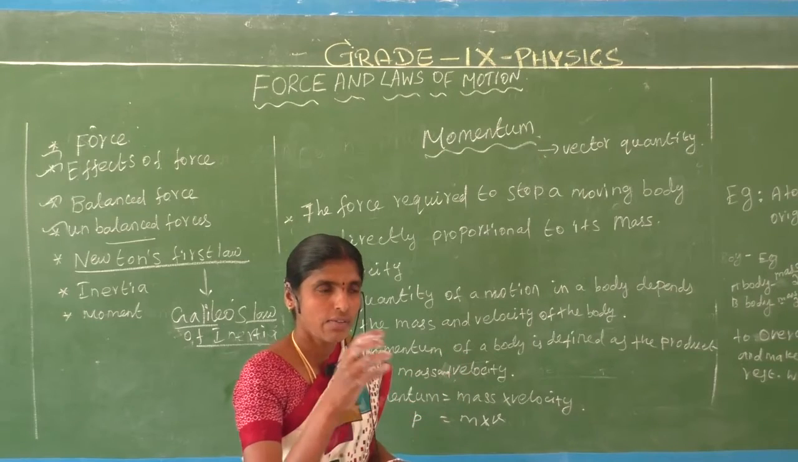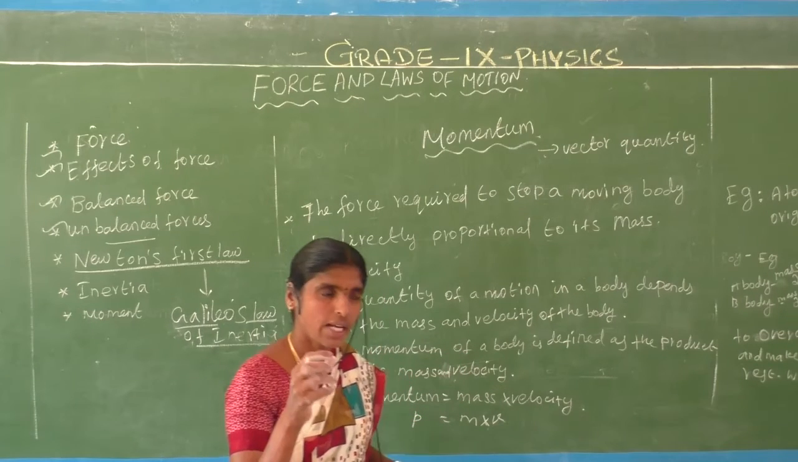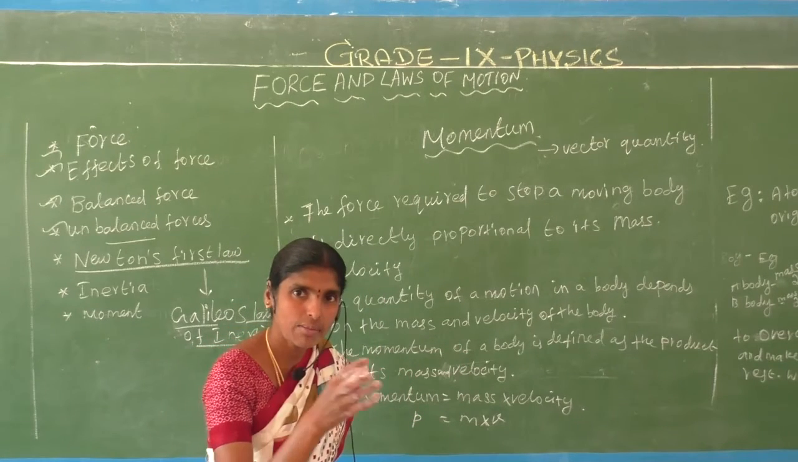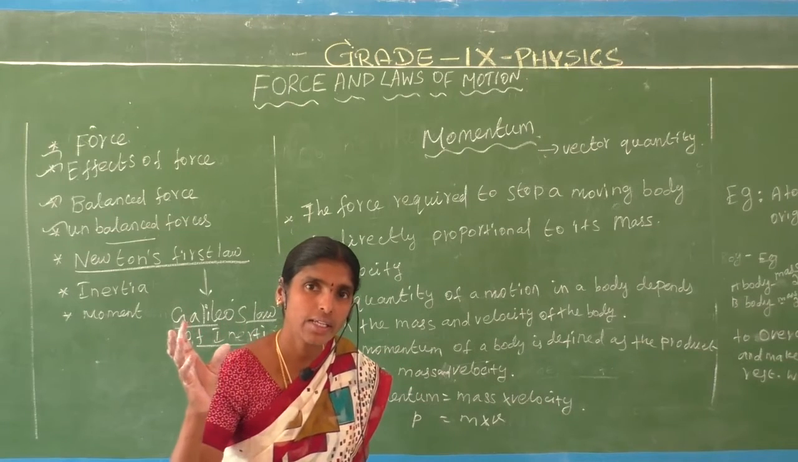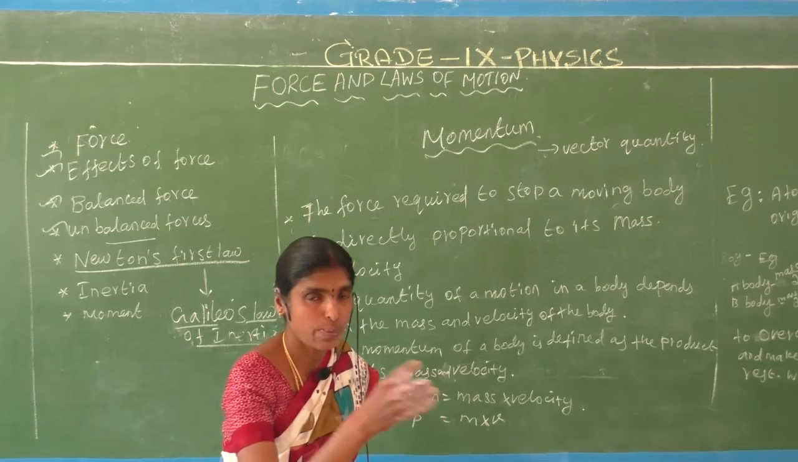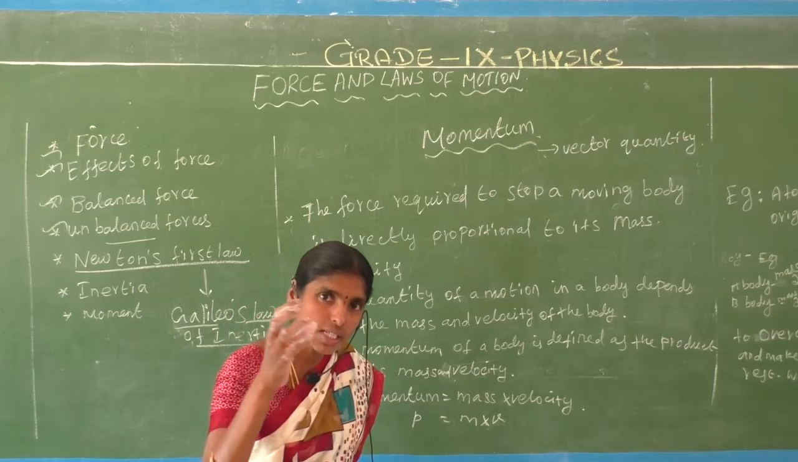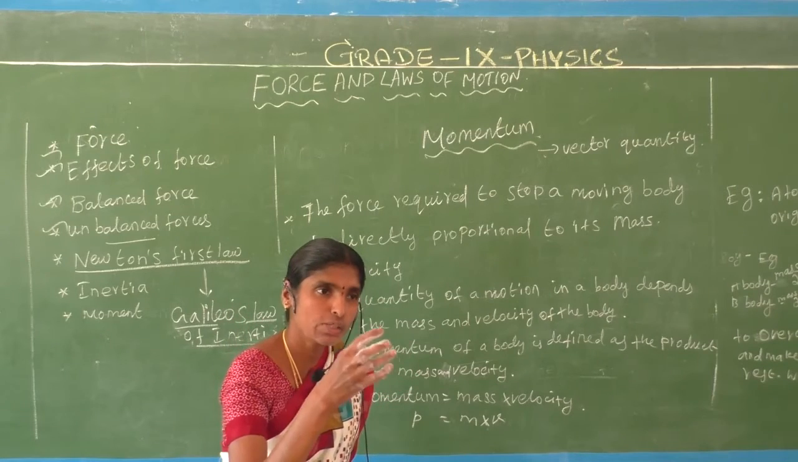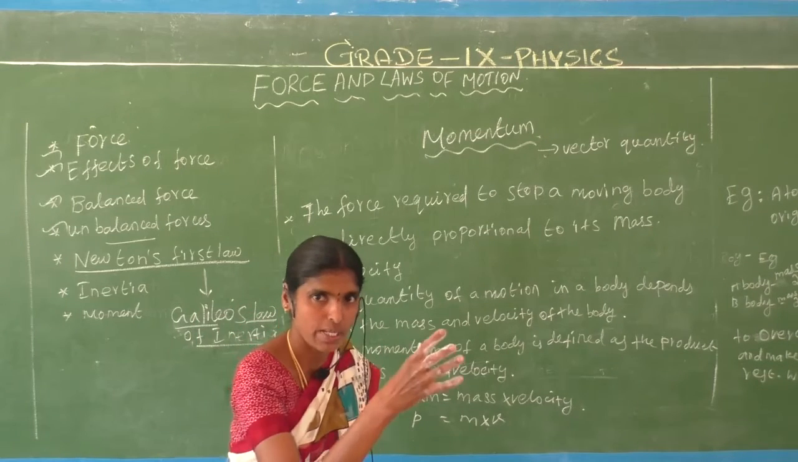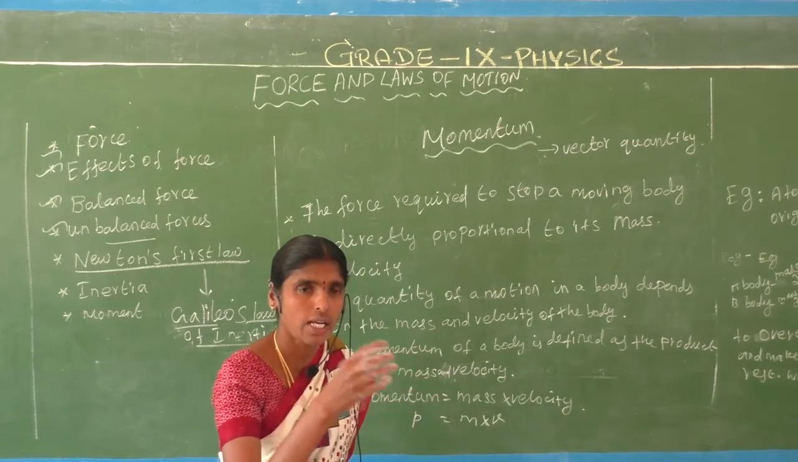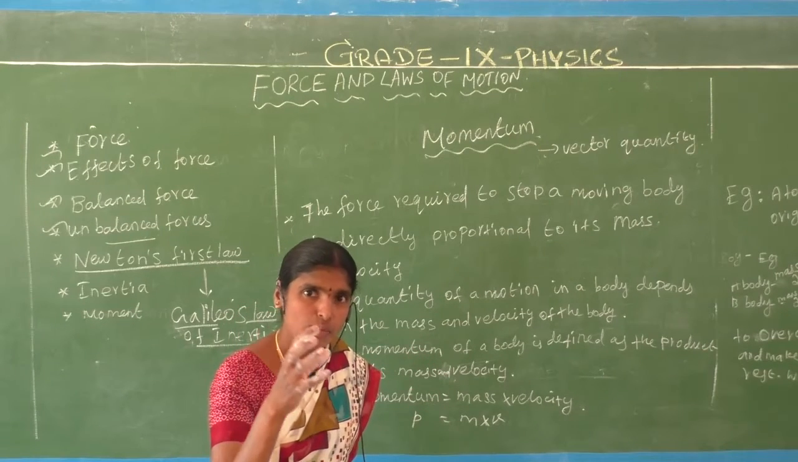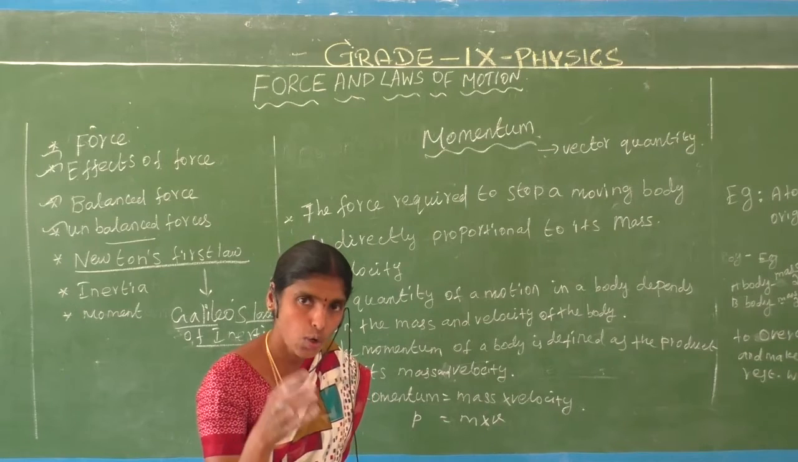We apply the force on a cricket ball. Heavy force means the ball is going at a heavy speed. That means it has a heavy mass also. But the tennis ball contains a low mass.